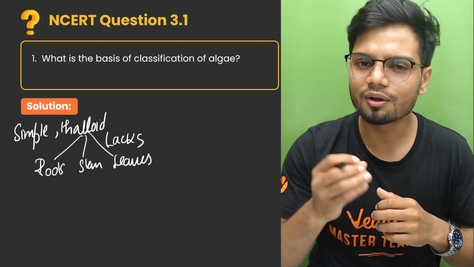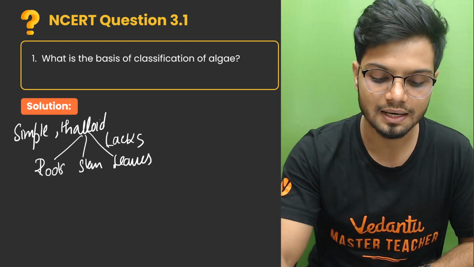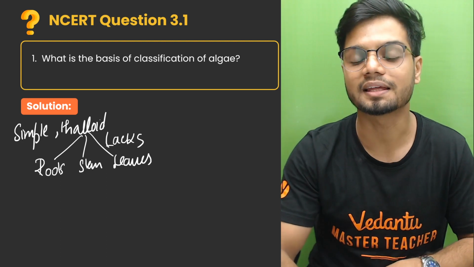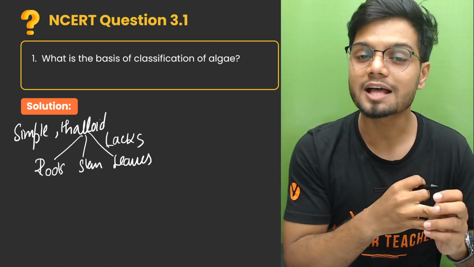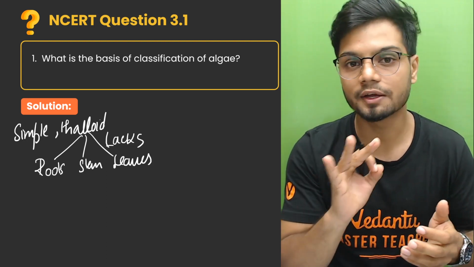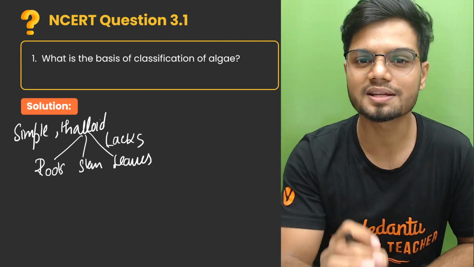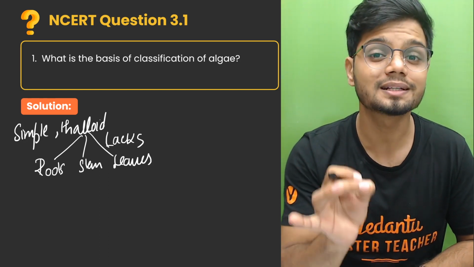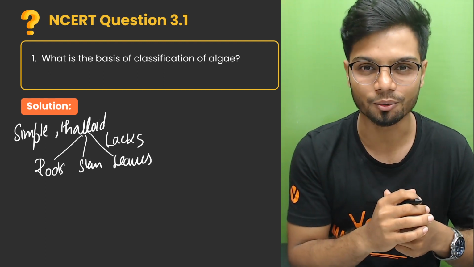Now let's understand the classification. Before you understand the classification of algae, you need to know the habitat. Where do you find these algae? Algae is found in fresh water, brackish water, as well as salt water. But can you find algae on land? There is terrestrial algae, and I would like to know in the comment section if any of you know examples of terrestrial algae. Let's see if you know.